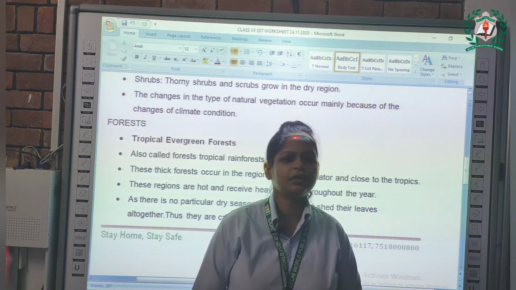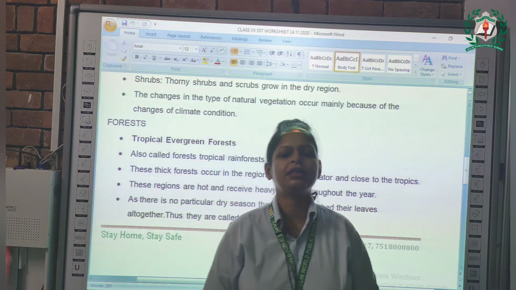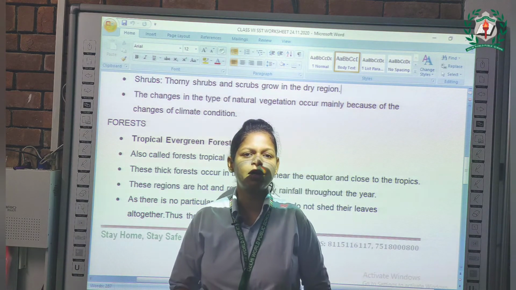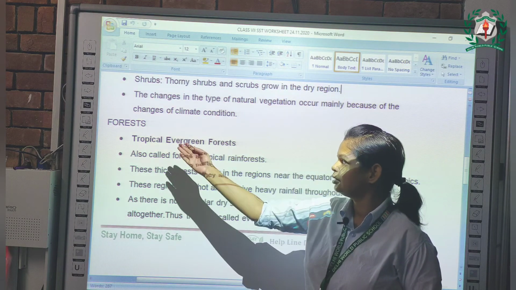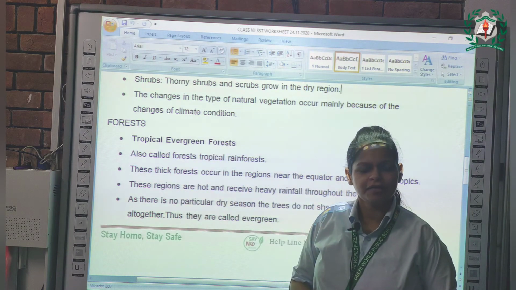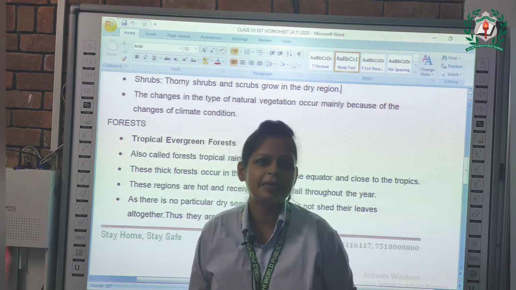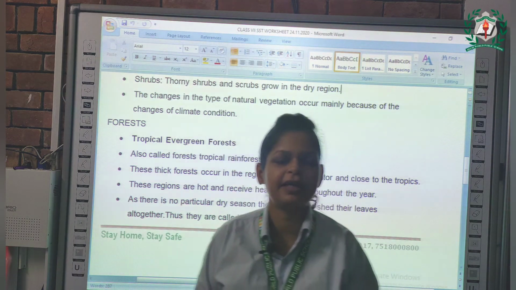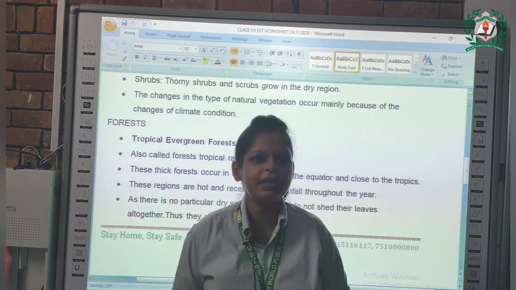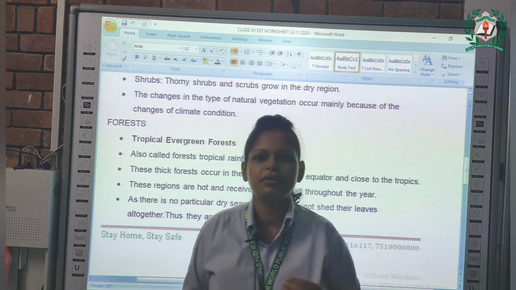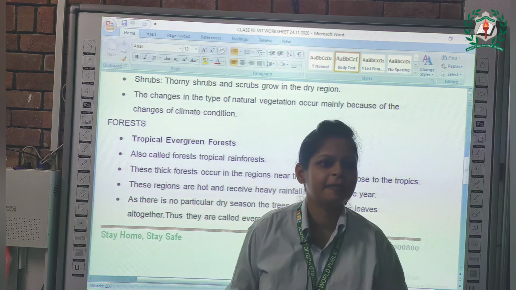Students, if you go through the chapter, under the topic of forest, there is a topic known as tropical evergreen forest. Where does it occur? It occurs near the equator in the tropical region.